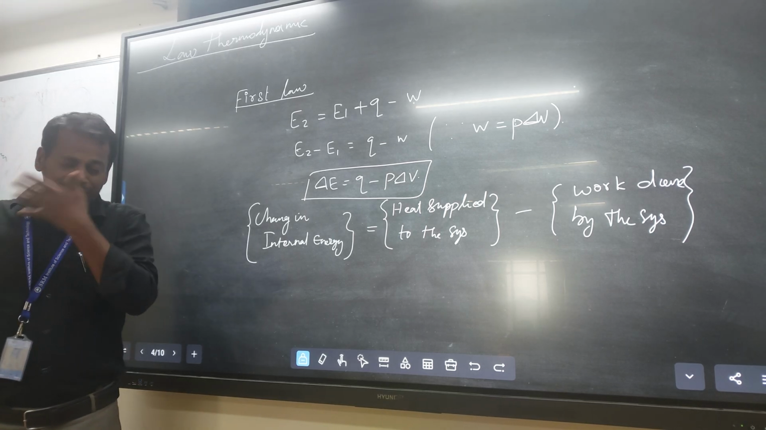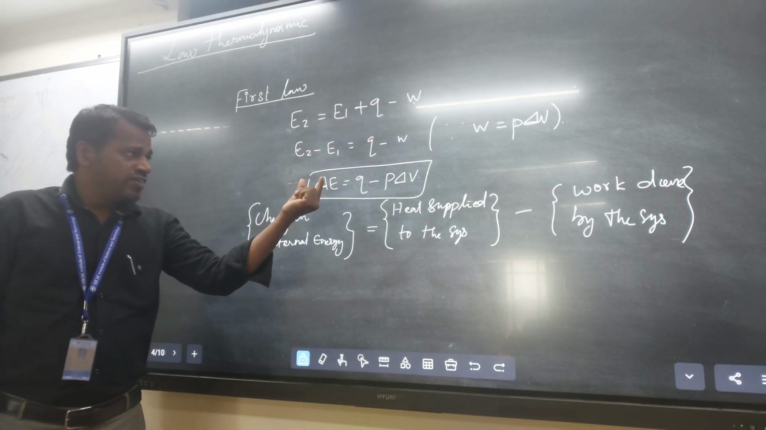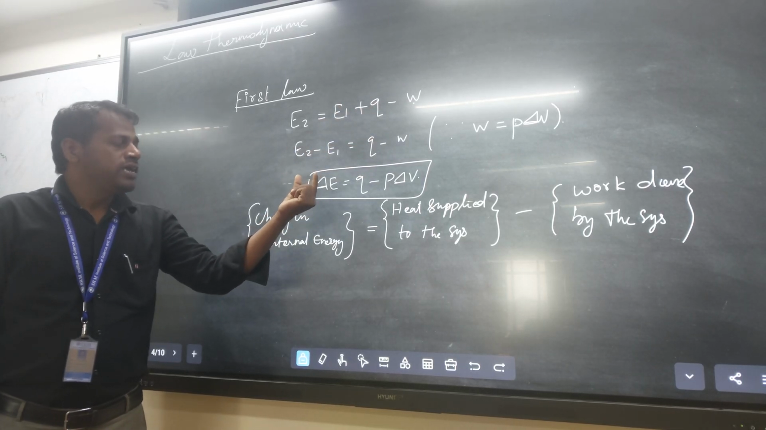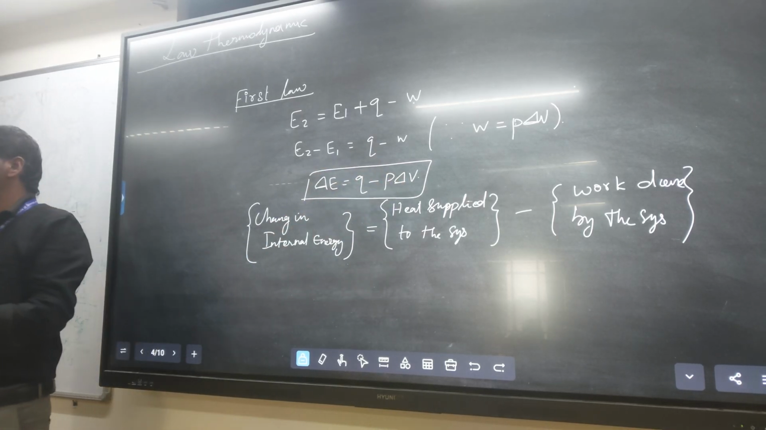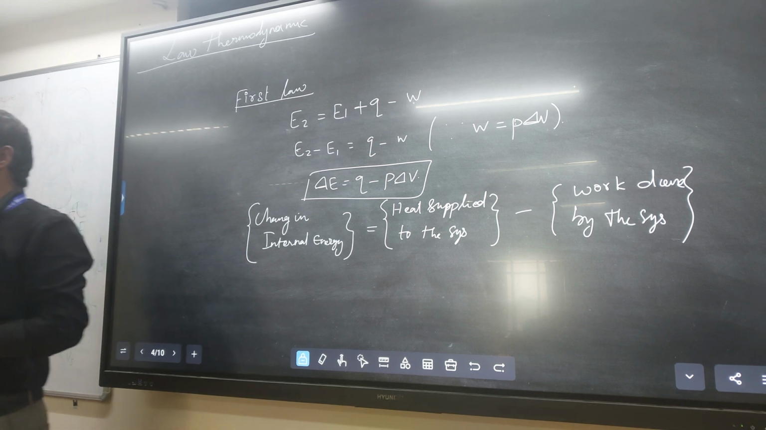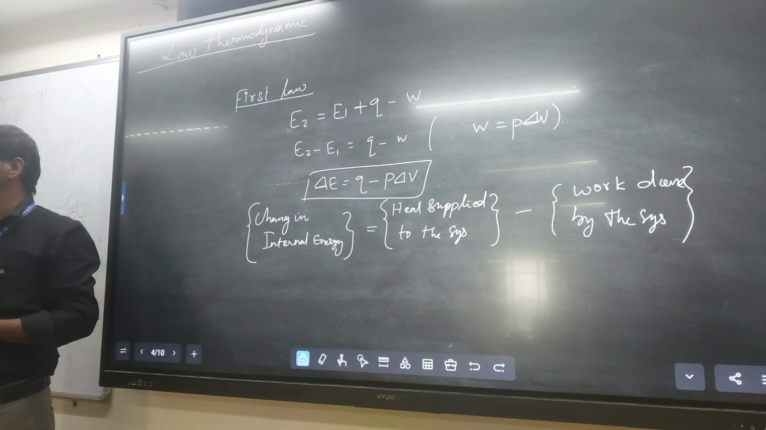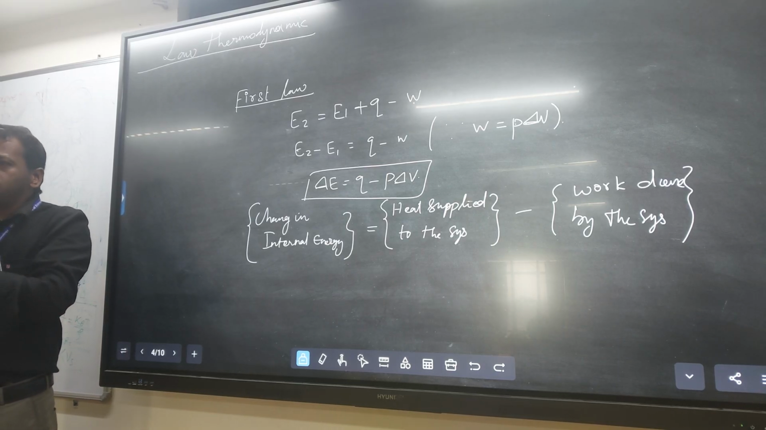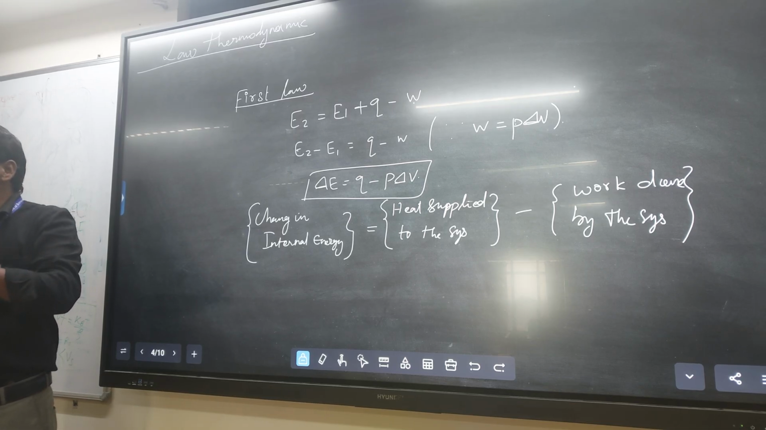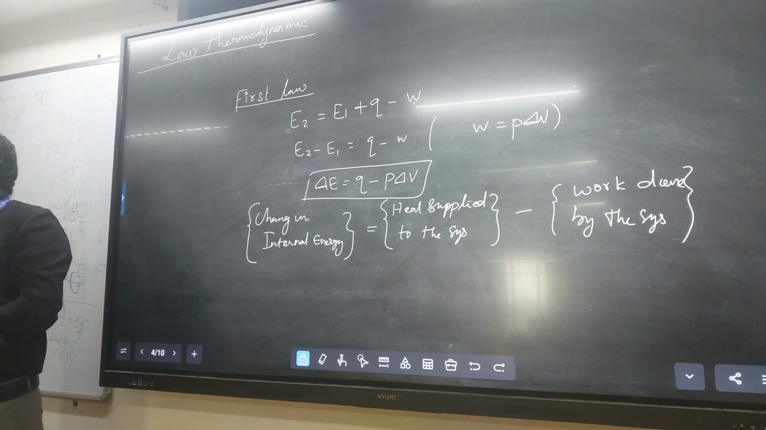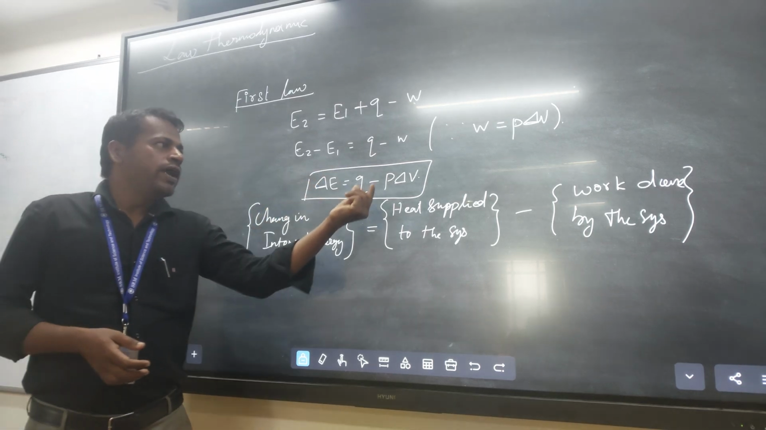What does the first law say? E2 equal to E1 plus Q minus W. That means the change in internal energy, delta E, equal to Q minus P delta V. The P delta V is the work done by the system. Just now we discussed the enthalpy equation: delta H equal to delta E plus P delta V. The P delta V is the work done by the system when the volume expands. That much work we obtain from the system when the volume of the container expands. So delta E equal to Q minus P delta V.